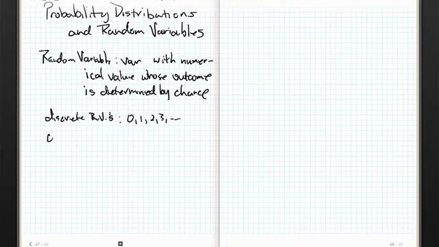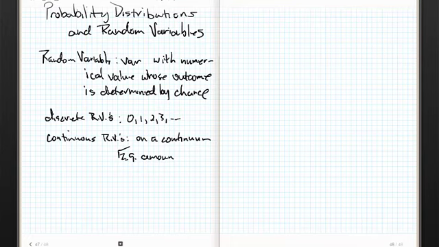And then of course there are continuous RVs, and these are on a continuum. An example of this would be the amount of gas I have in my car. Not in my belly, in my car.